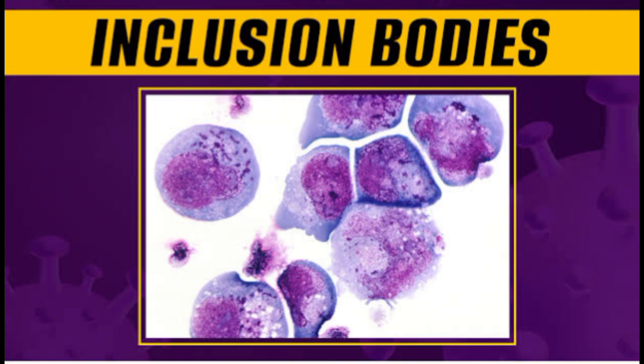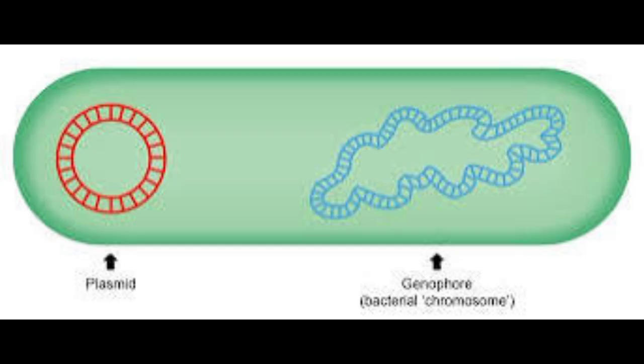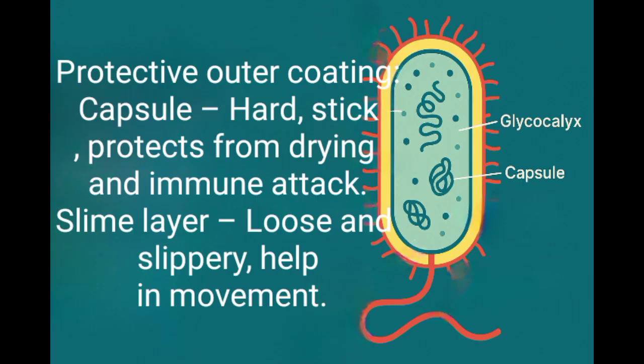Inclusion bodies store nutrients like glycogen, polyphosphate, and proteins such as cyanophycin granules. Mesosome, enfolding of the cell membrane, helps in respiration and cell division. Genophore, the bacterial chromosome, DNA. Glycocalyx, protective outer coating. Capsule, hard, sticky, protects from drying and immune attack. Slime layer, loose and slippery, helps in movement.